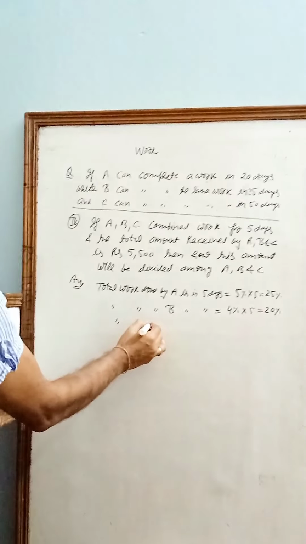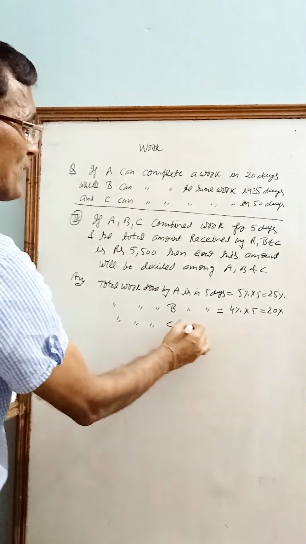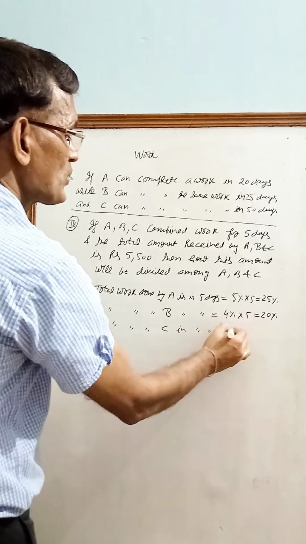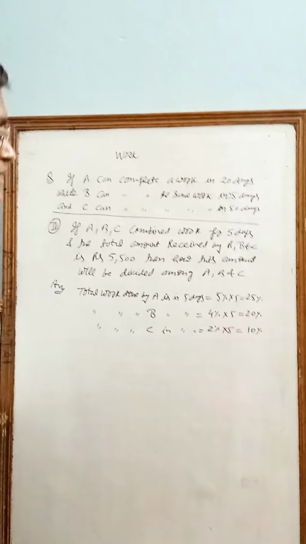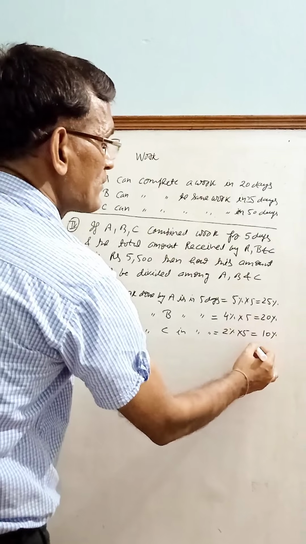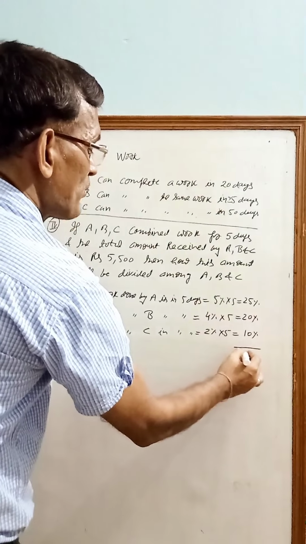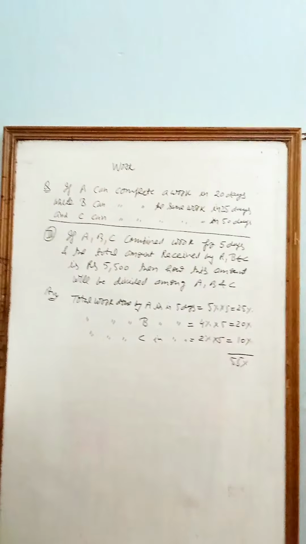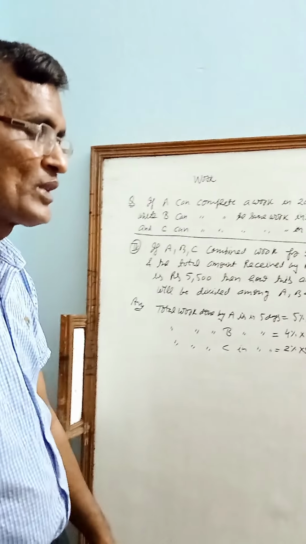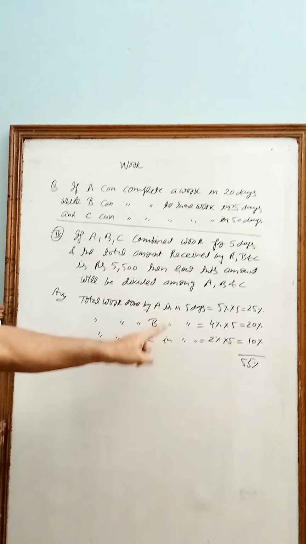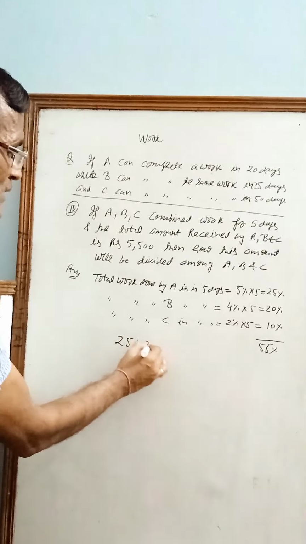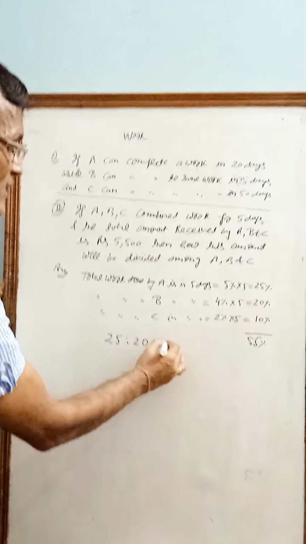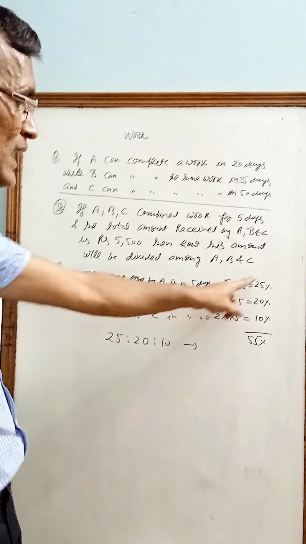Total work done by C in 5 days is 2% multiplied by 5, that is 10%. Means total percentage of work will be 55%. The amount will be divided among A, B, C in the ratio of 25 to 20 to 10. That is the work they have done.